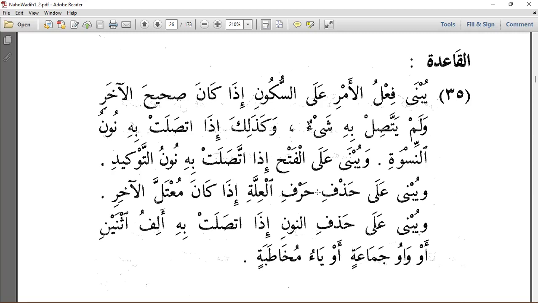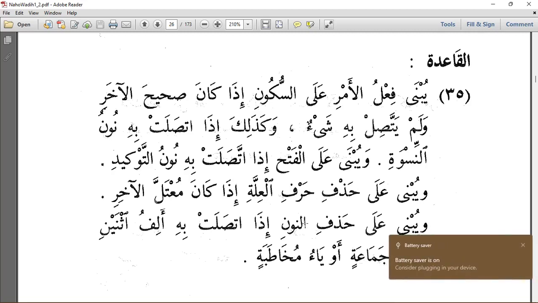Wa yubna ala hazfi harfi al-illa idha kana mu'tal al-akhir. It will be mabniyu ala hazfi harfi al-illa if the verb is mu'tal al-akhir, that is, a verb whose last letter is a weak letter.